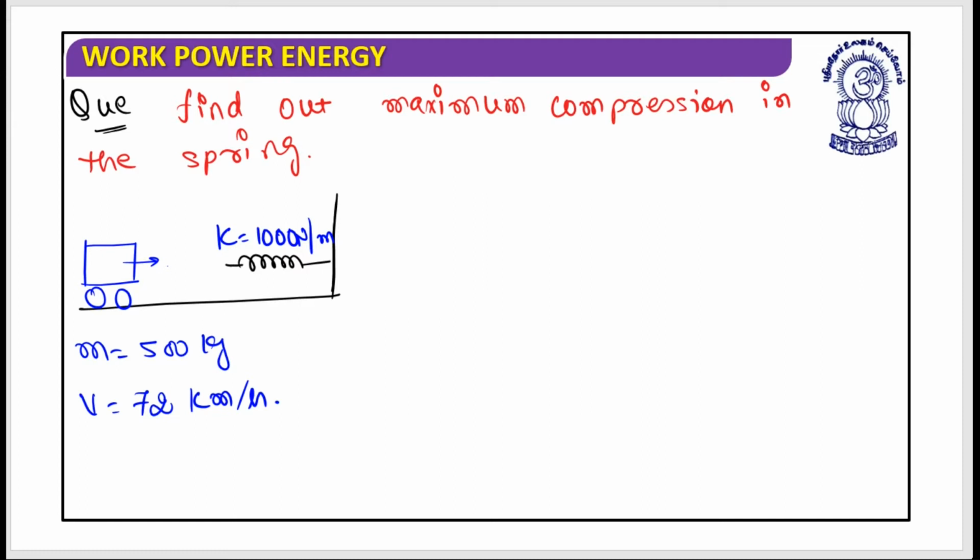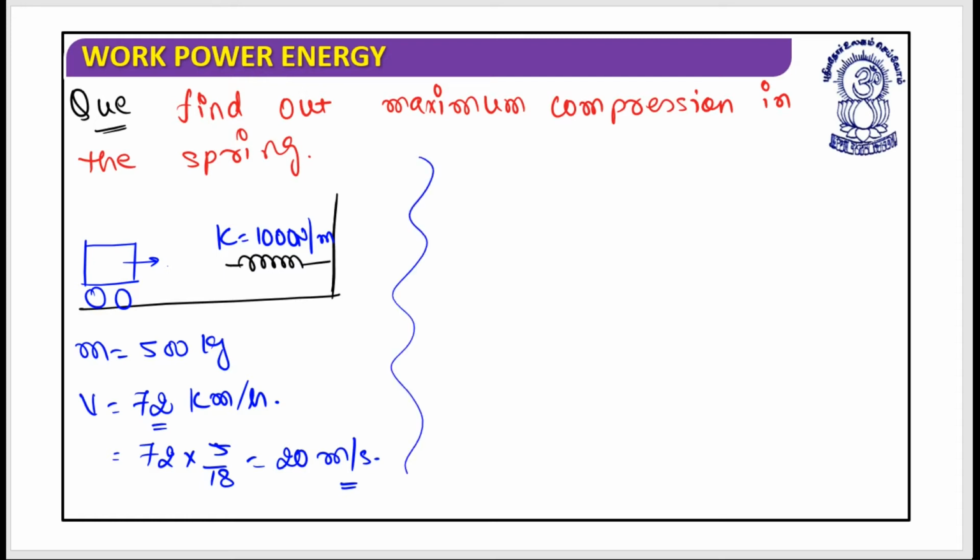This is what our requirement is. So how should I do this? As I started, I need to convert this to meter per second, because every other unit is in the SI system. So this is 72 multiplied by 5 by 18, that is equal to 20 meter per second. I hope this is clear. Is it clear? Great.